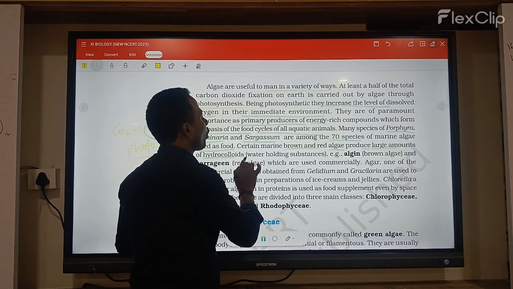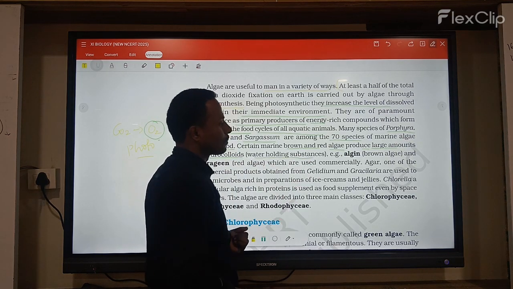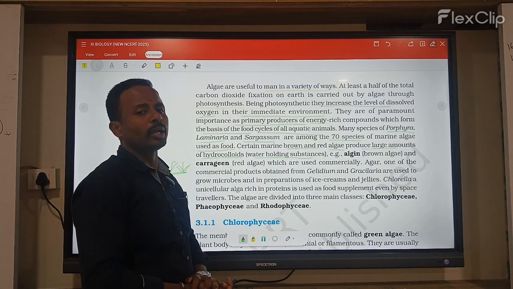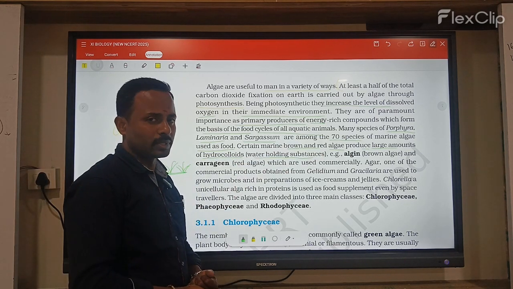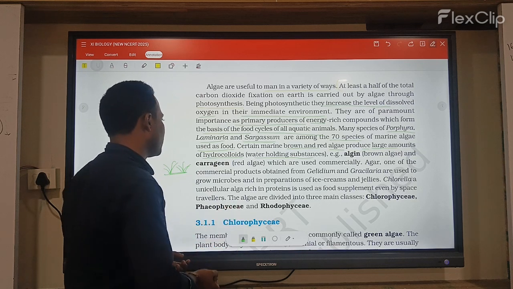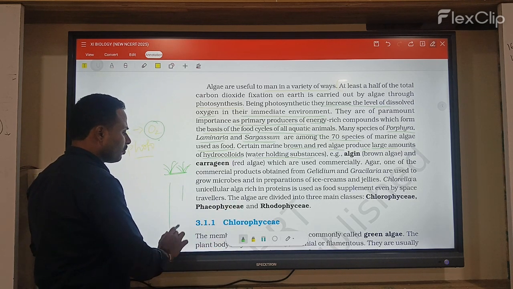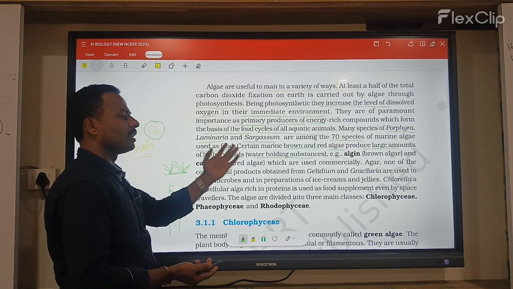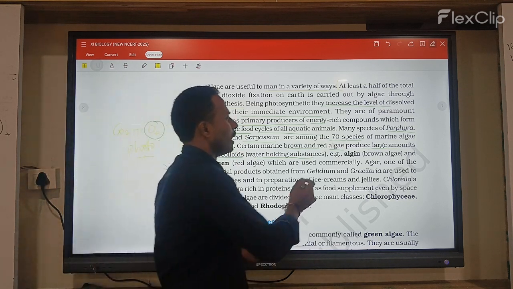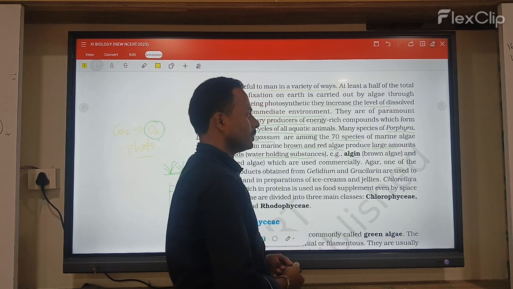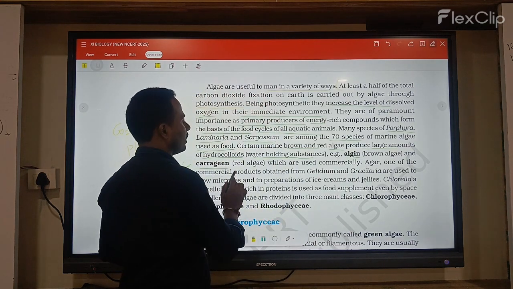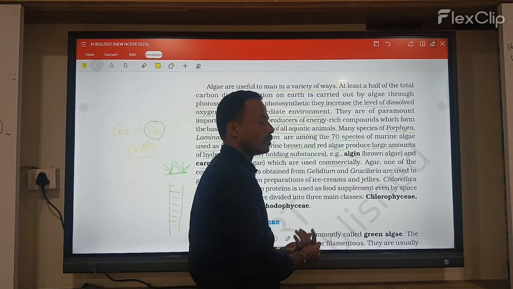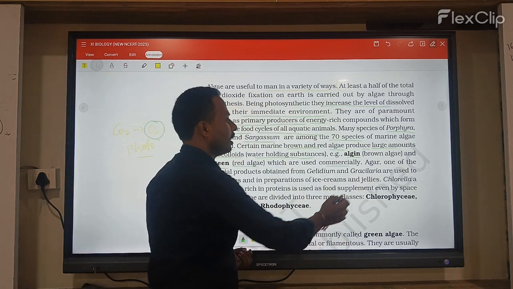Next, certain marine brown algae and red algae produce large amounts of hydrocolloids, which are water-holding substances. Mostly we see them in functions used as decoration sponges. They are nothing but hydrocolloid substances. Examples given here are algin from brown algae and carrageen from red algae, which are also used commercially, like agar.